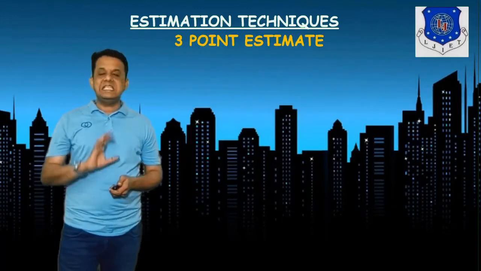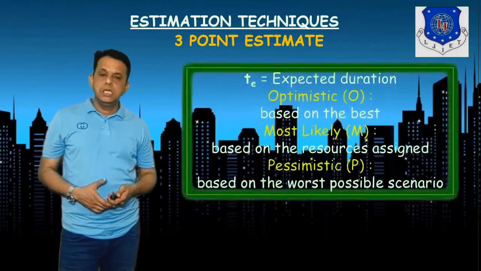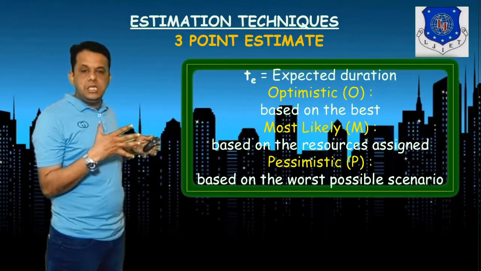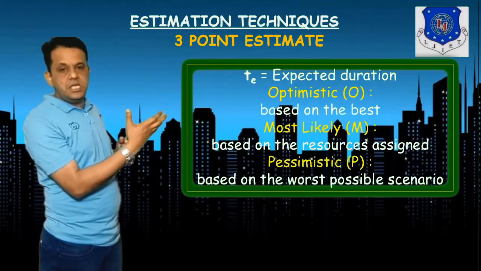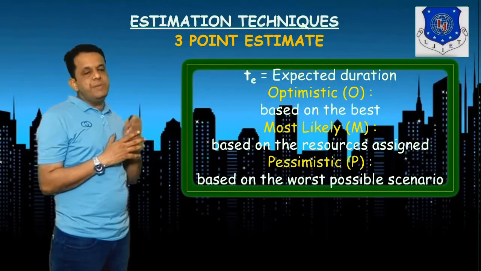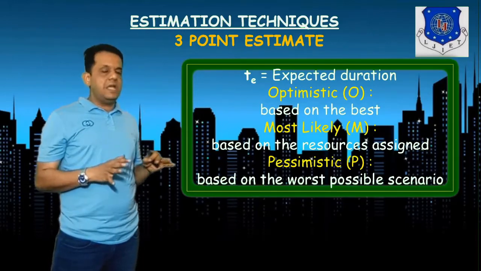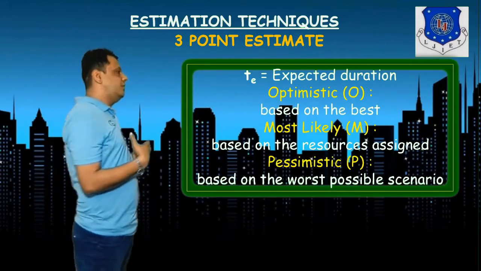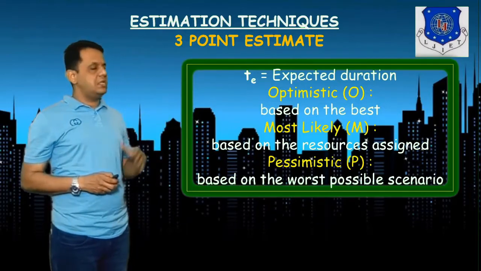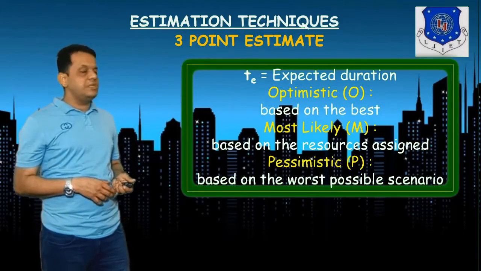3-point estimation is something like mathematics, related to statistics and probability. So we estimate what the expected duration will be: the optimistic one, which means you talk about the best case; the most likely, say average; and the pessimistic, where we talk about the worst condition. So we identify optimistic O, most likely M, and pessimistic P, and we apply the 3-point estimation.